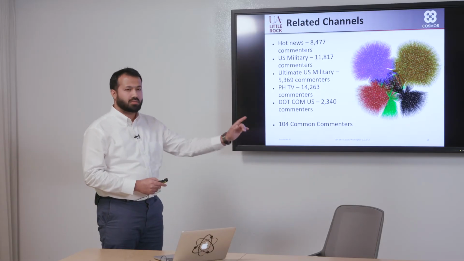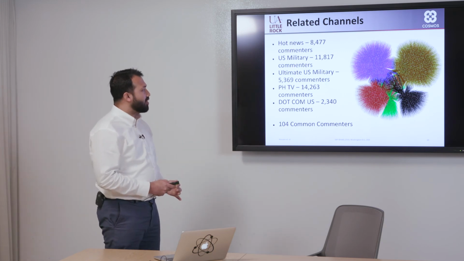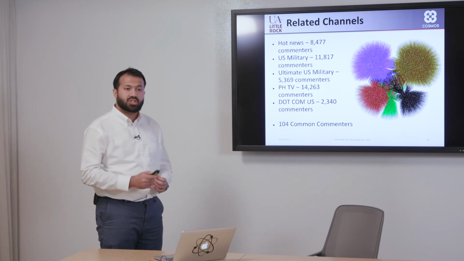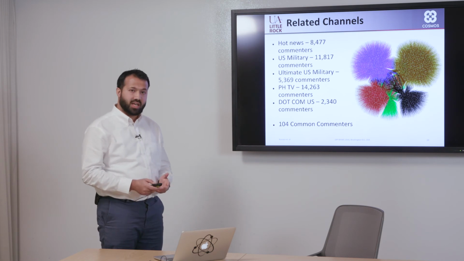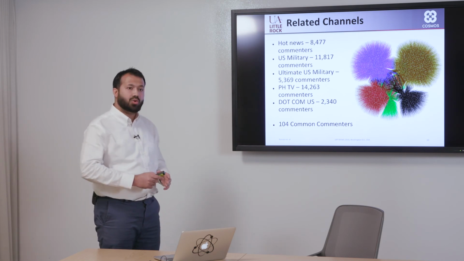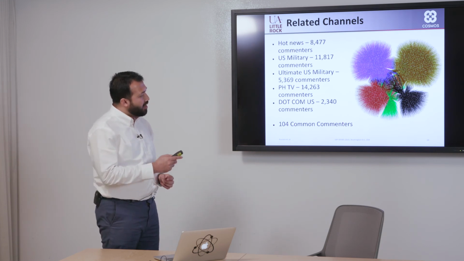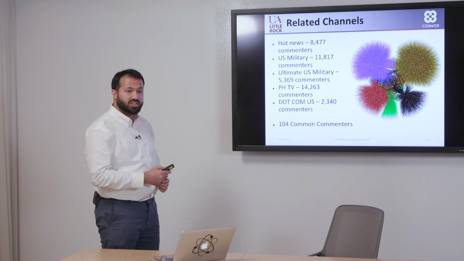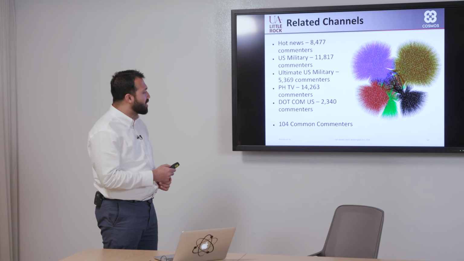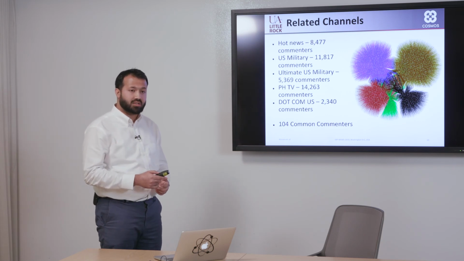If you look at this graph on the left, that's a commenter channel network where each color is a different channel. Some channels had their own commenters who were only commenting on that channel, but they also had a bunch of core commenters that were commenting on almost all of these channels. There were more than 100 commenters that were common between all of these channels. So this is some of the uncommon, inorganic behavior that channels use to manipulate YouTube search ranking, so that their content is ranked higher than others.